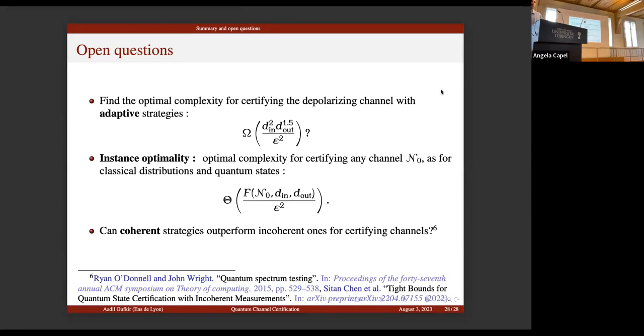Any questions? Why didn't you do it in diamond distance and not trace distance? I have chosen to only present the trace distance systems, so as not to overload the presentation, but we have both, but it's more complicated.